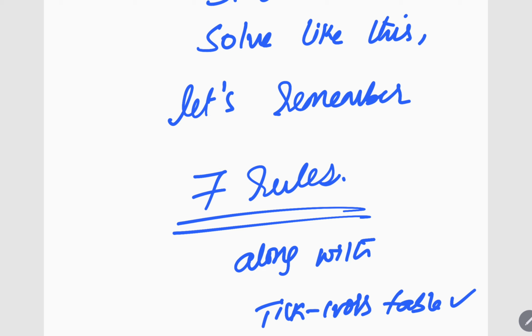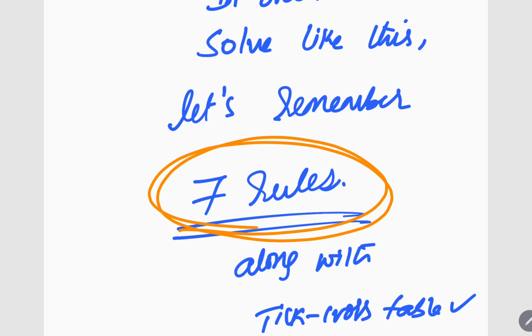Now let us see the seven rules. These are the seven rules which I told you. The entire 17 minutes of this class is completely equivalent to this coming 5 minutes of class. That's it. So if you are very familiar with Venn diagrams, you solve with Venn diagrams. If not, remember these seven rules. These seven rules can save you time if the question comes from these models.